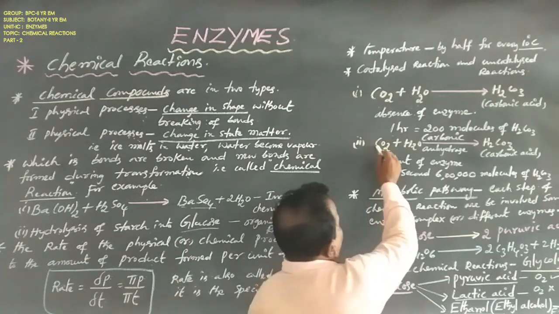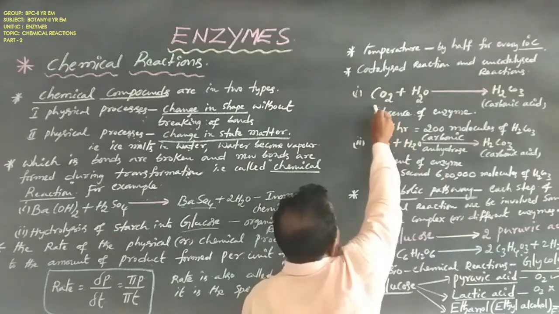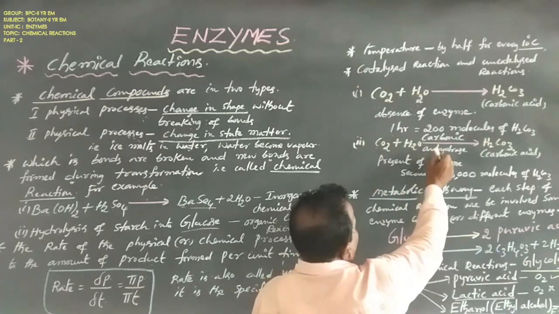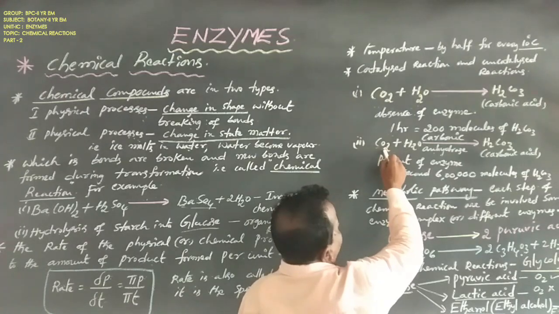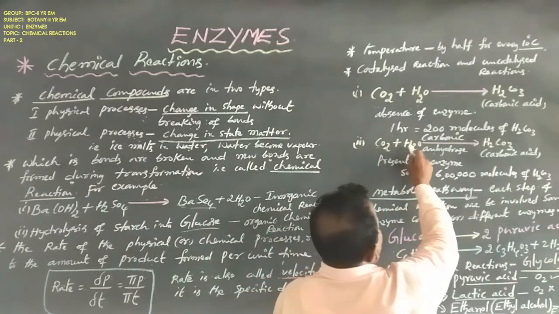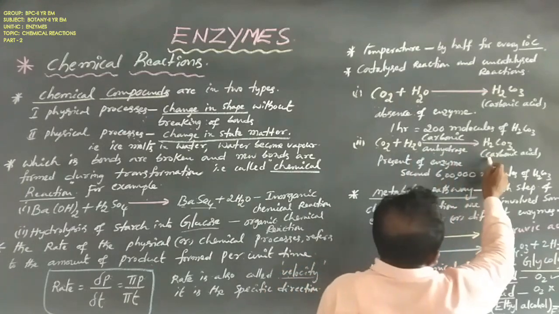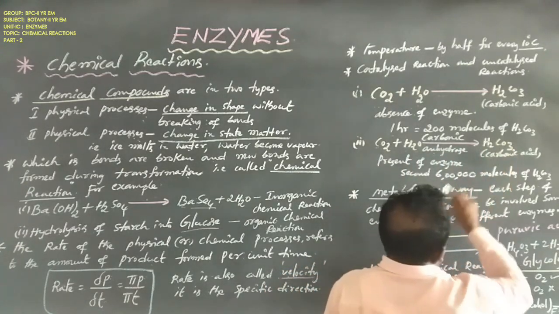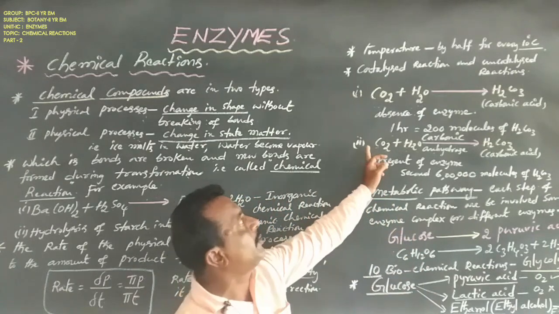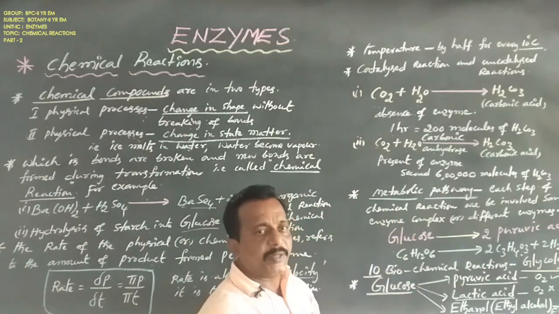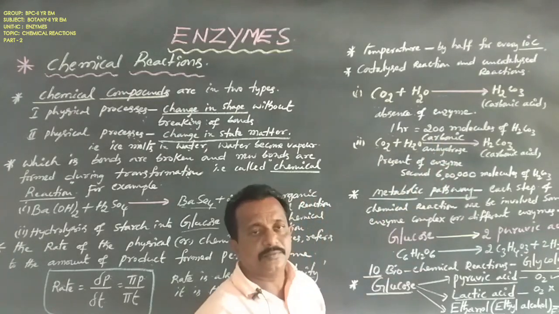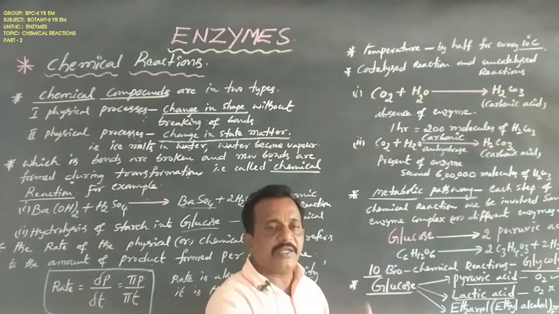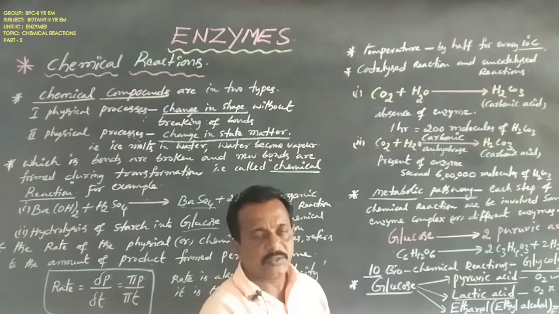And the second one is the catalytic reaction. It is the same chemical reaction, but one type of enzyme is involved. CO2, carbon dioxide, combines with a H2O water molecule to form one product, H2CO3, carbonic acid. This is a catalytic reaction, in which one type of enzyme is involved. So this reaction is very fast. Why? Because of the involvement of enzyme.